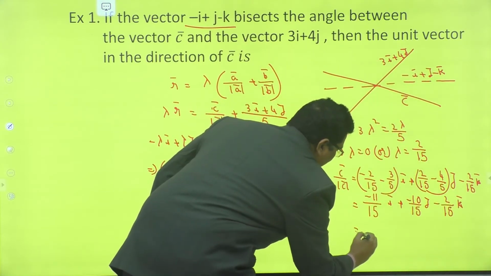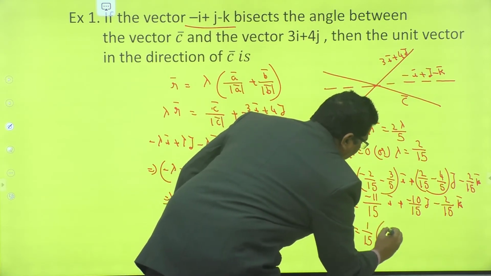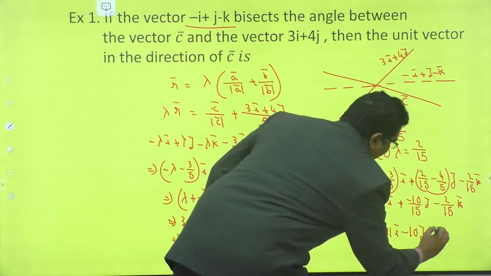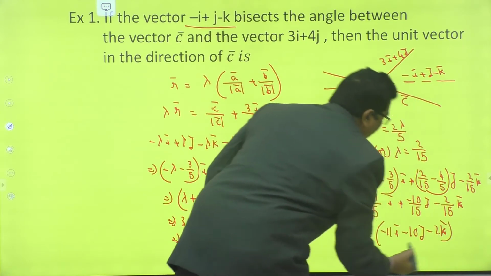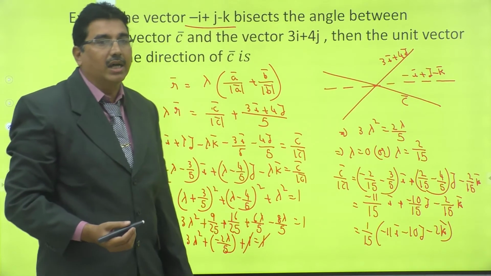Right? That is equal to 1 by 15 into minus 11 i bar minus 10 j bar minus 2 k bar. Right, that is the required vector.